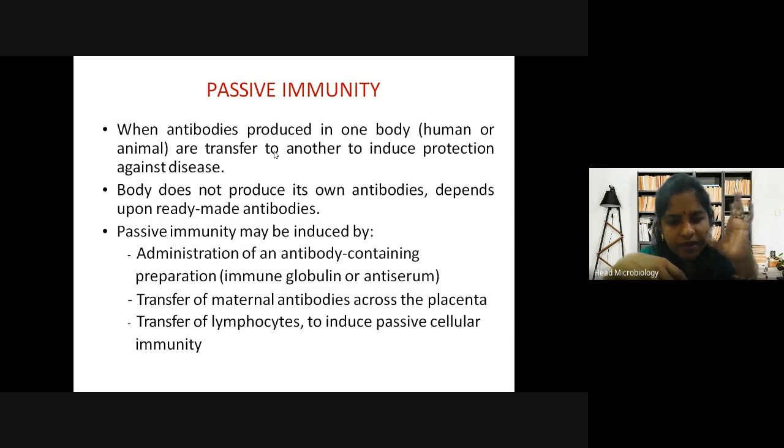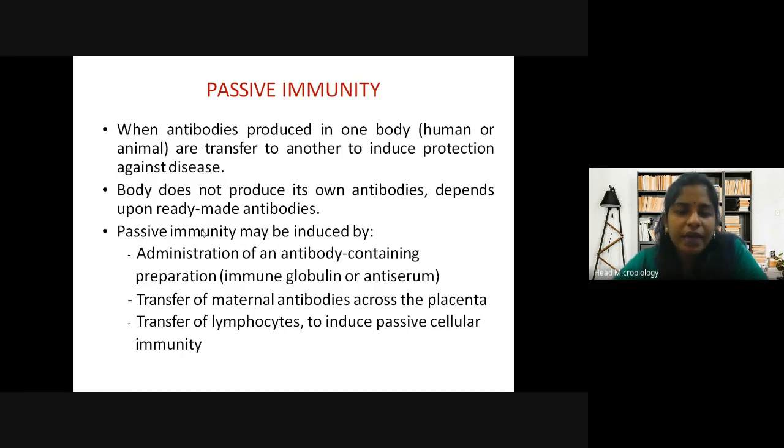Did you understand this part? Passive immunity is where your body is not producing the antibodies. It is produced in another human being or another animal, collected from the blood or serum, and then injected into the person suffering from the disease. The person gets immunization or protection against the disease.